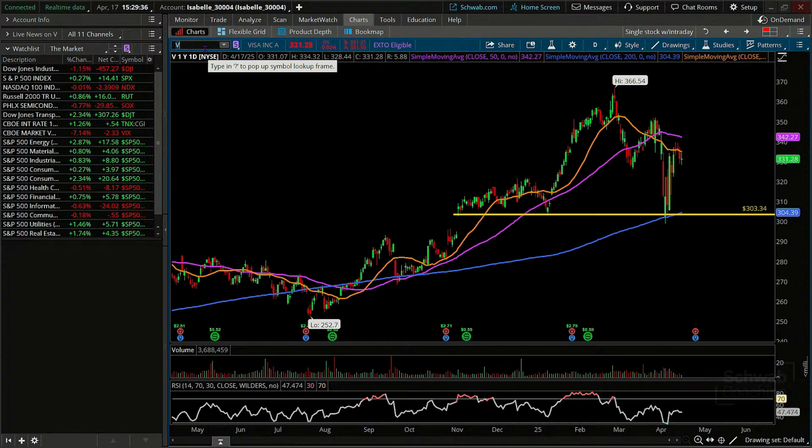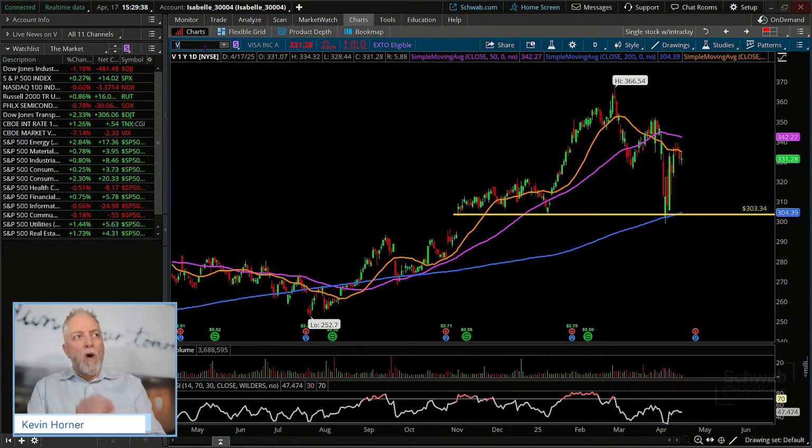So maybe MasterCard. Let's see, Visa will probably look a little bit similar. That is a little bit similar, but also a fairly well-defined support that's about 10% down from where we are. Might need to give that one a little more room.